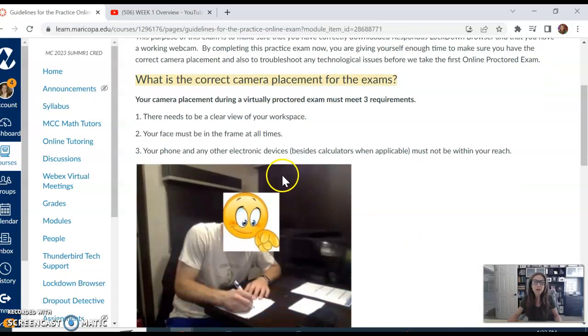So there's 3 guidelines. There has to be a clear view of your workspace. That means the tabletop or the desk where you're actually writing down your work for the problems needs to be visible in your video. That way I can make sure that you're only using certain resources on the exam and that I can see that you are showing your written work. Your face also has to be in the frame at all times. Depending on whether you have a laptop or an iPad that's tilted a little bit, do your best to capture everything in one frame, but I definitely need to be able to see your face and your upper body at the same time.